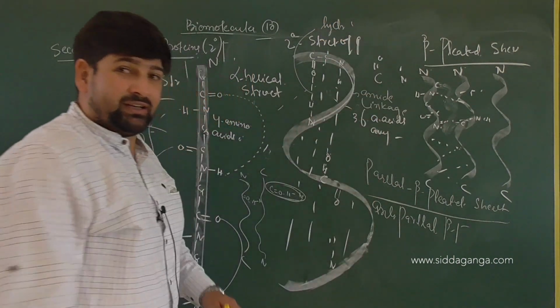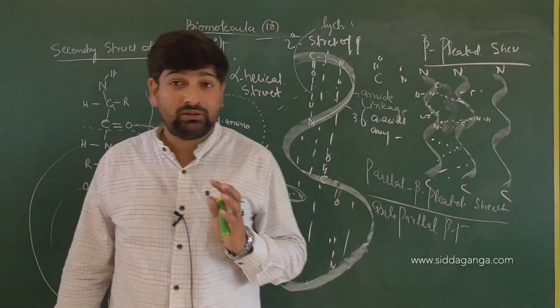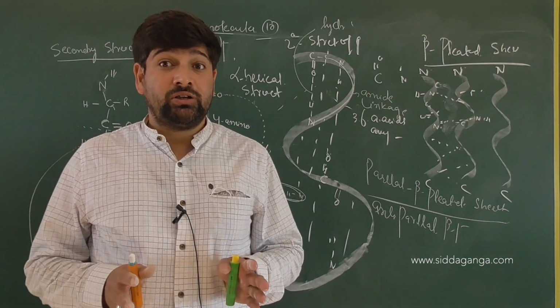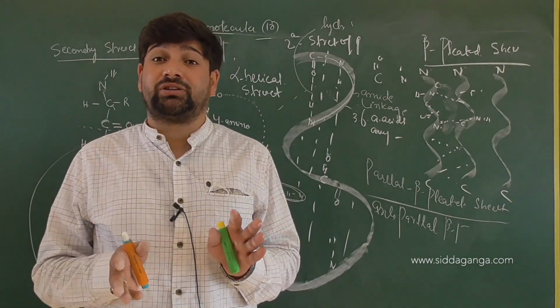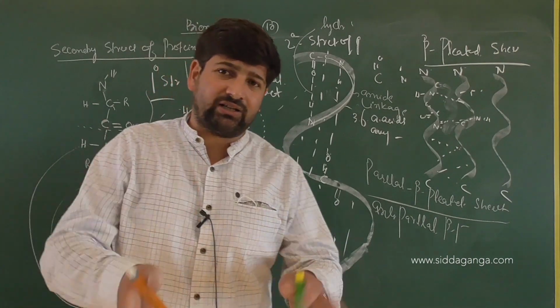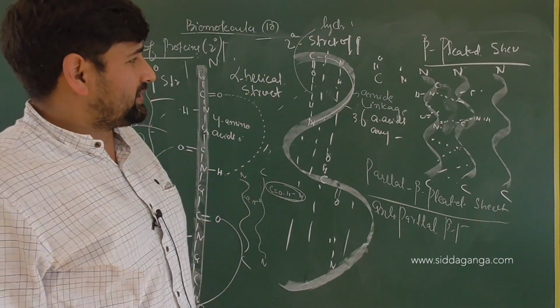So keep it in mind. Secondary structures are made by what? Secondary structures are made by hydrogen bonds. So when you say secondary structure, it has to be hydrogen bond, because the peptide linkage is already present there, which is maintaining the basic scaffold of it. Am I clear? Now you can understand it.